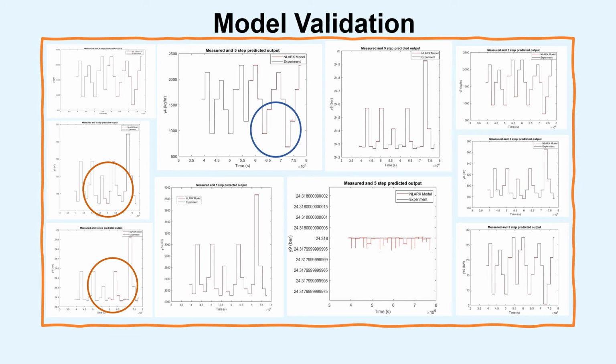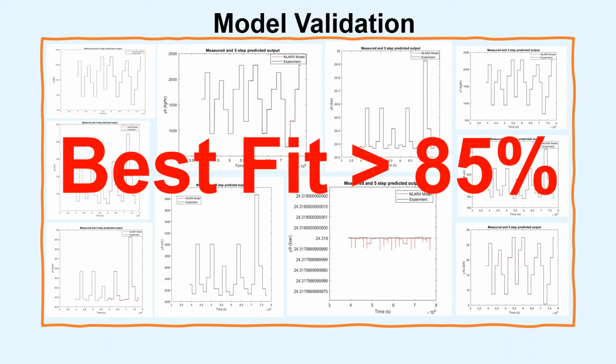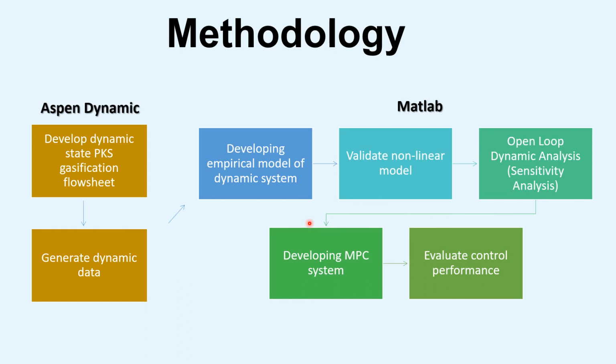Overall, the model and all the experimental outputs match well. We can conclude that all the model outputs have above 85% best fit and is feasible for use. Lastly, a MPC control system was designed and developed, and the control performance of this process is evaluated.